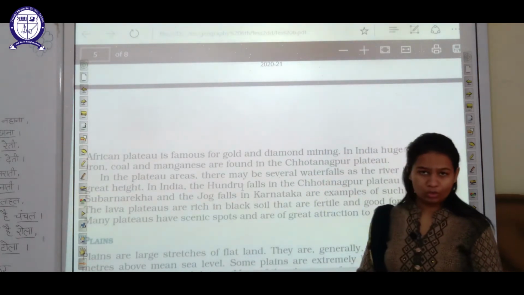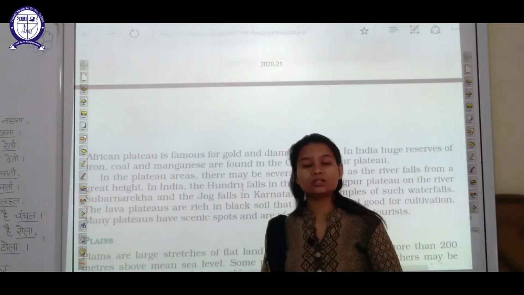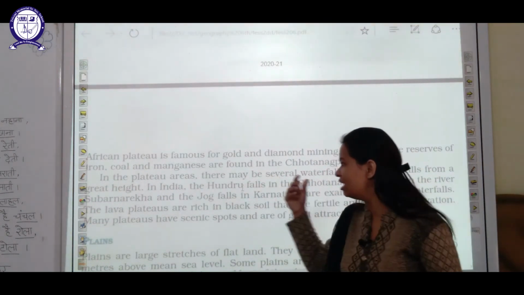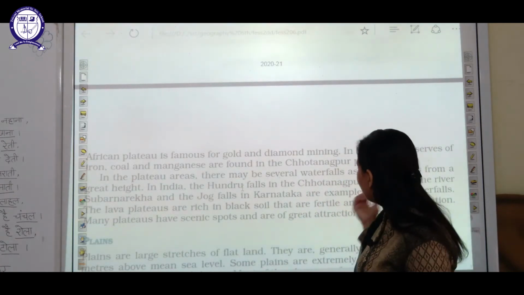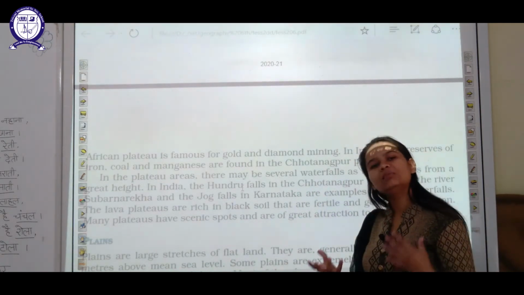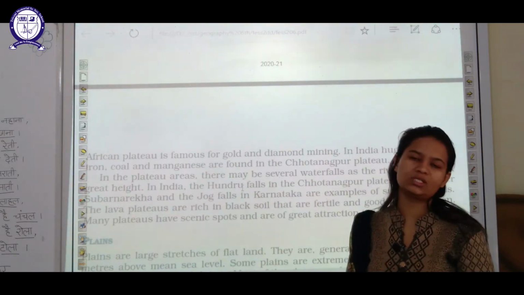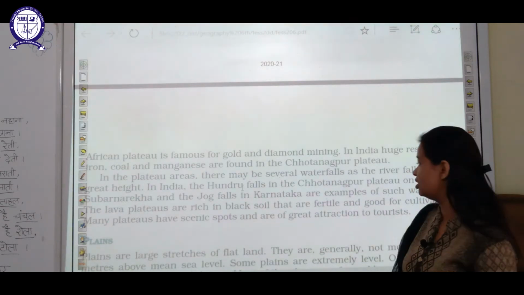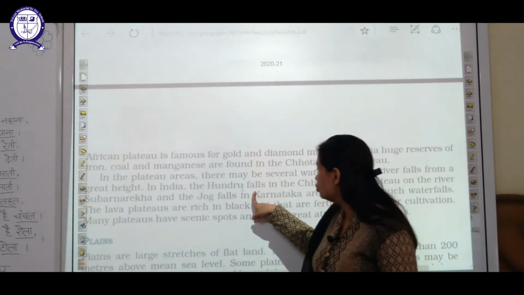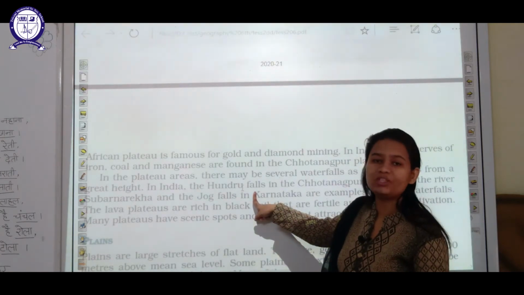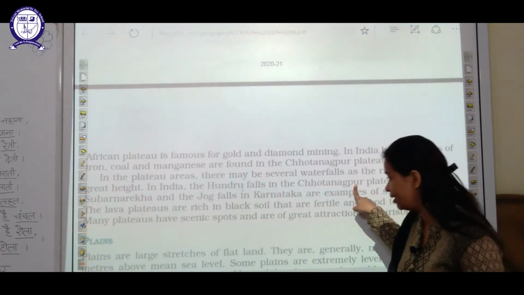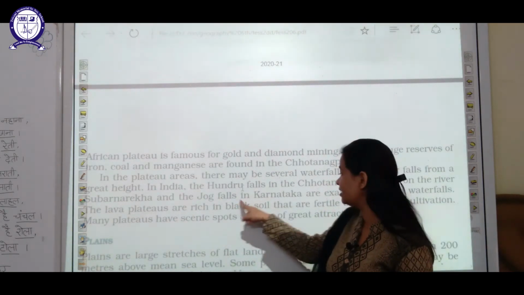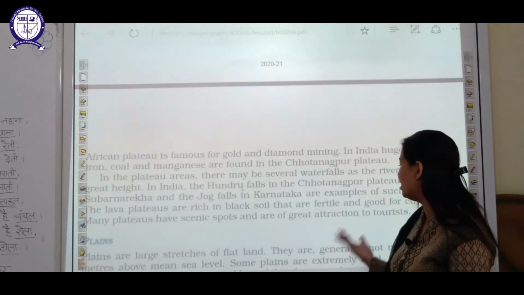Now as I already told you that plateaus are a rich source of minerals, we need to see what sort of minerals these are, like gold, diamond, manganese, etc. Thereafter, students, not only minerals but different waterfalls are also present on plateaus. Like you can see, certain examples are given here. The Hundru Falls, they are present on which plateau? They are present on the Chota Nagpur plateau. Then there is your Jog Falls. These are all waterfalls, and where are these present? These are present in Karnataka, and many more.